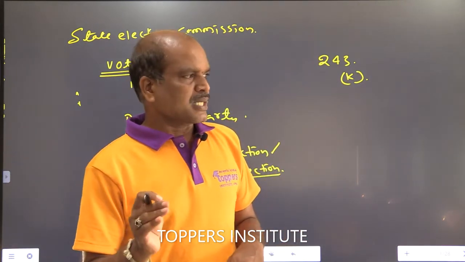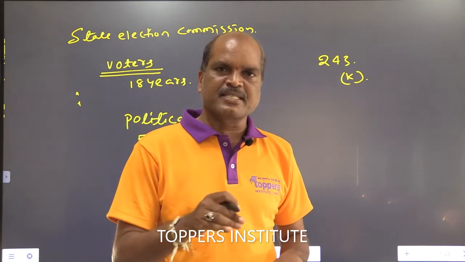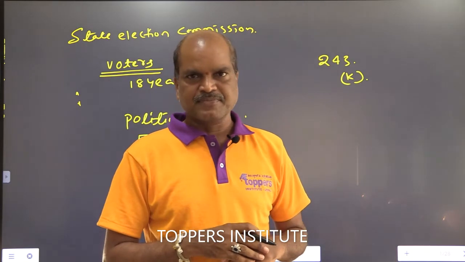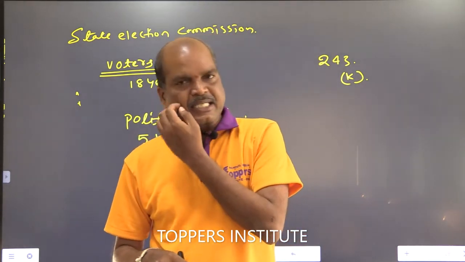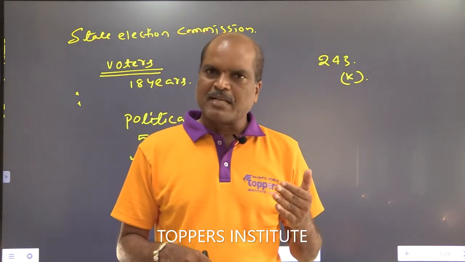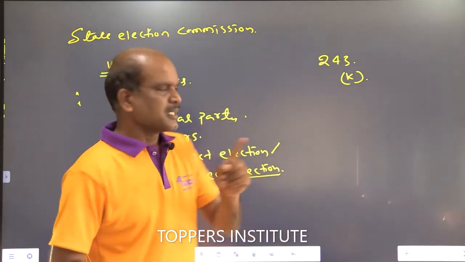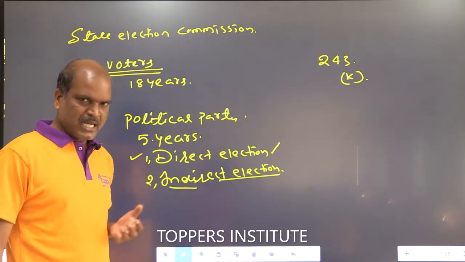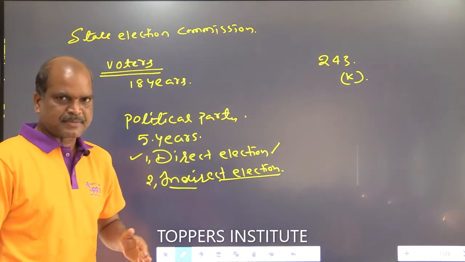Voters elect the councillors for 5 years, so that is called direct election. Councillors elect the chairman and vice chairman among themselves, so it is indirect election.